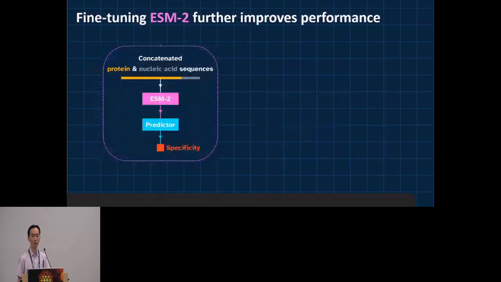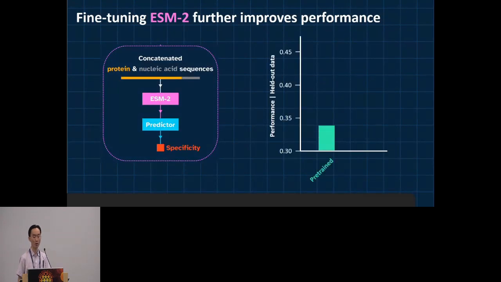Therefore, we decided to fine-tune ESM2. We incorporated protein and nucleic acid sequences as its input and fine-tuned ESM2. We find that compared to the pre-trained model, fine-tuning ESM2 actually helps with the performance significantly.